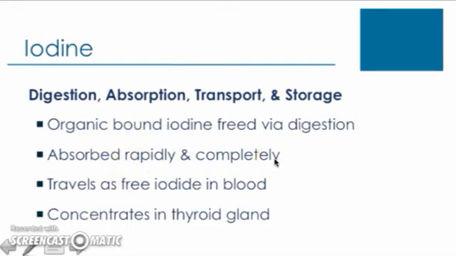So through the process of digestion, we do see the conversion of the different forms of iodine to iodide, which is the form absorbed rapidly and completely. We see that iodine travels as free iodide in the blood, and then from there it is picked up and concentrated in the thyroid gland.